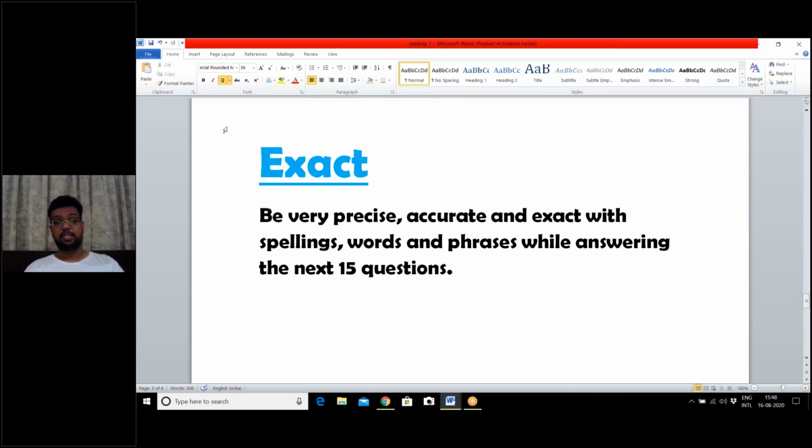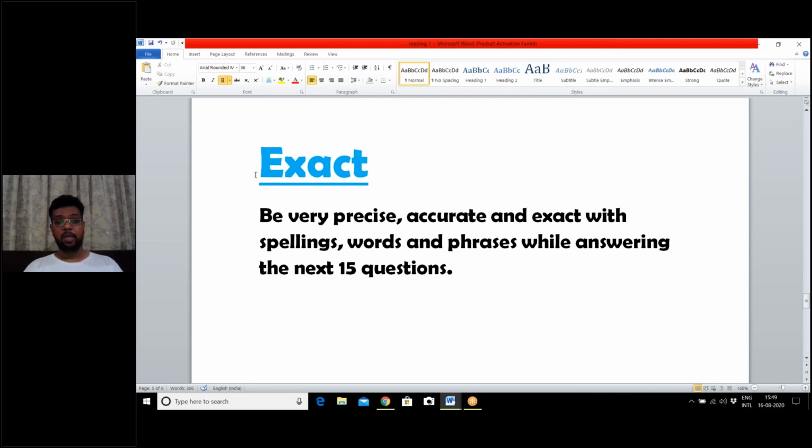The second F, that is the fourth letter of Greek, the second E, stands for exactness. You must remain very accurate and precise with spellings, words, and phrases. Make sure that the word given in the text is the same as your answer. There should be no mismatch regarding the spelling, the words, or the phrases. You have to write the exact answer as it is given to you in the text.